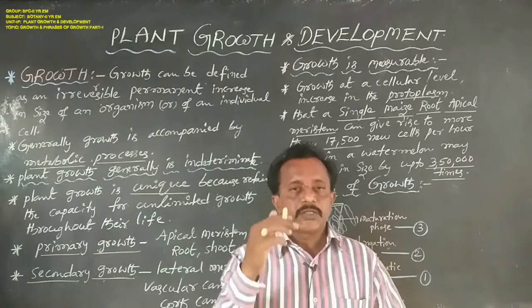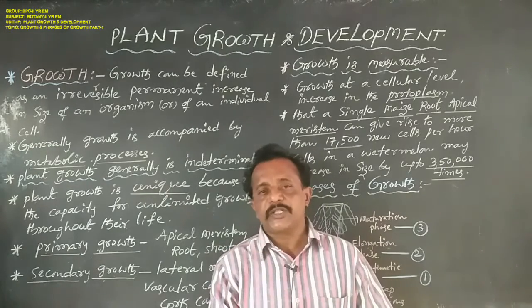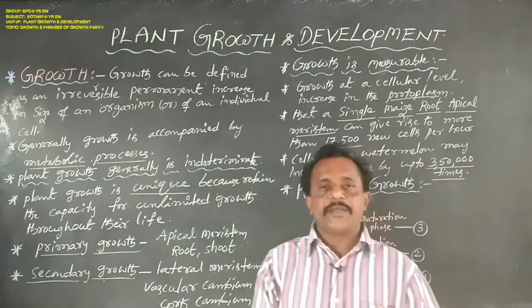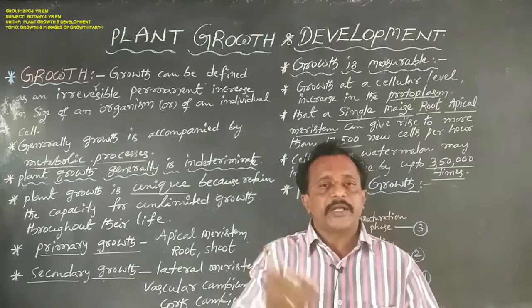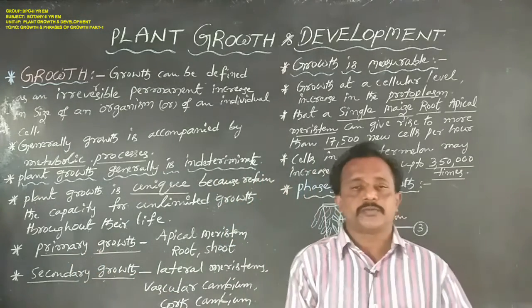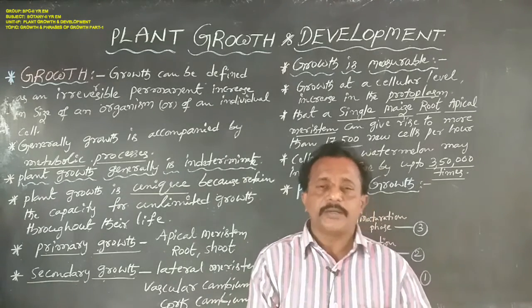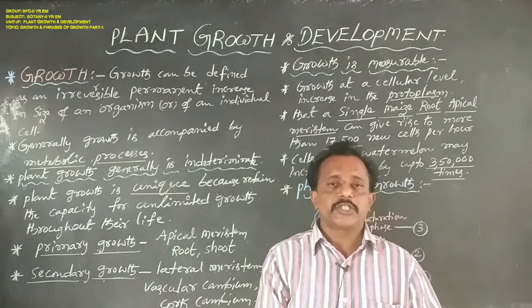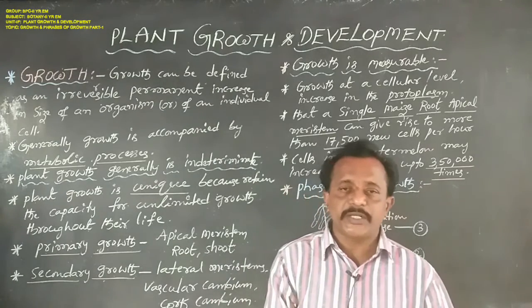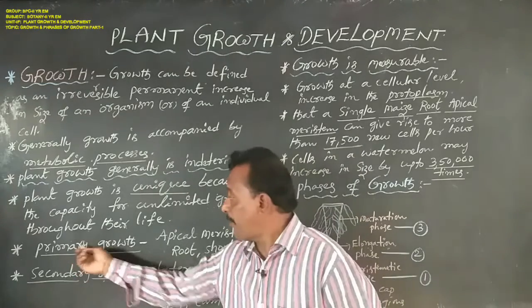Why? Because they depend upon the activity of the apical meristems, such as the root apical meristem or shoot apical meristem. In plants, at a certain period of age, primary growth and secondary growth appear. In the first year we already discussed in detail the sixth unit, histology and anatomy of flowering plants.